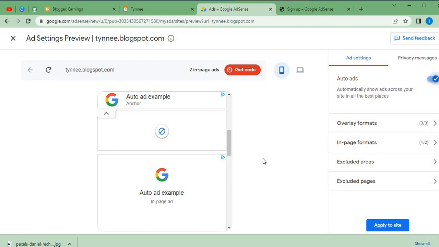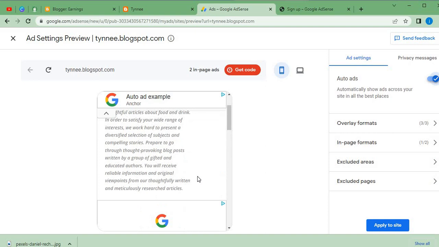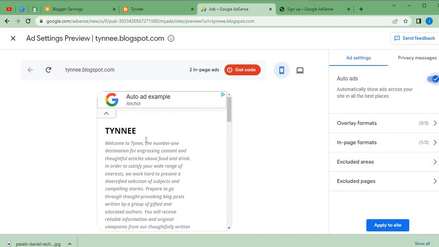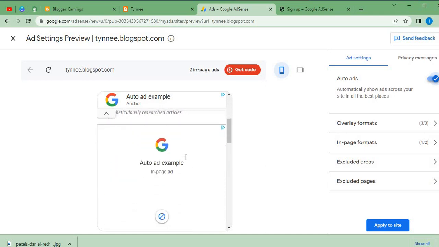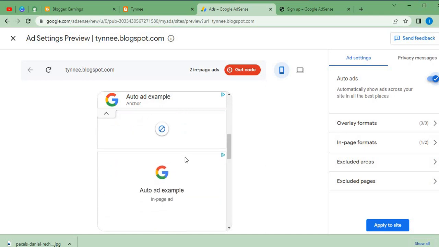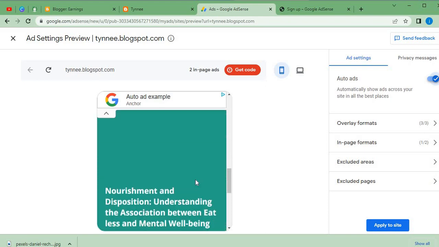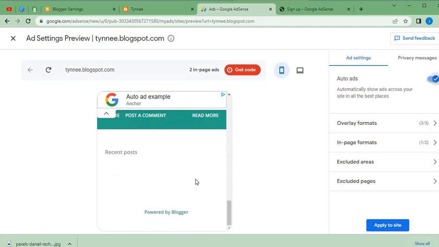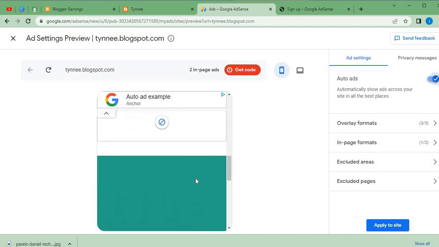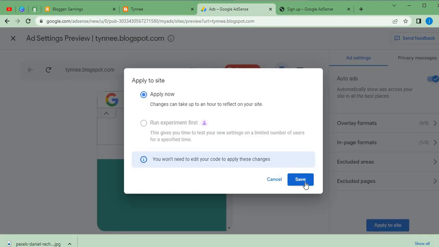Now this is how the ads will be displayed on our website. Can you guys see over here? Where our description is, we have the blog name, we have the ads at the top here, and when we scroll through our blog, we can see this is the first auto ad, this is the second auto ad, and we still have other blog content, and at the bottom we're still going to be seeing the ads content. And once we are okay with this, we can click here to apply to the site, then we click on save.